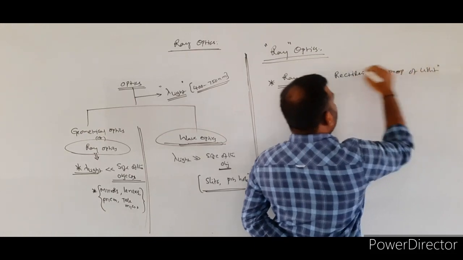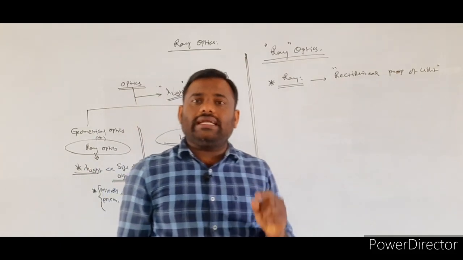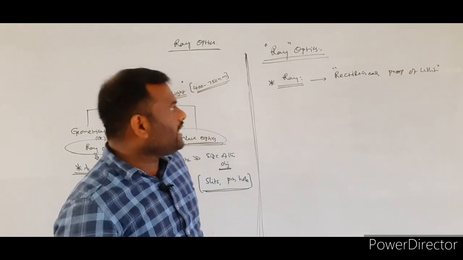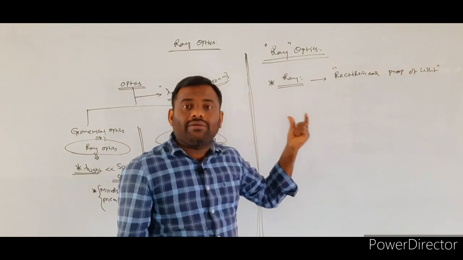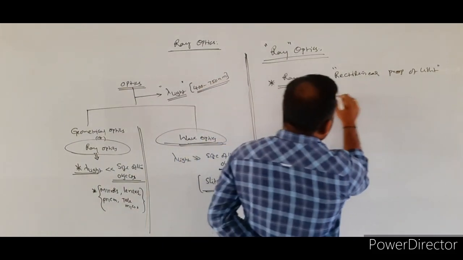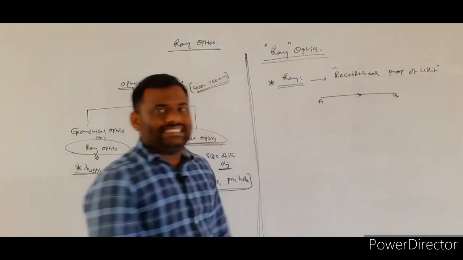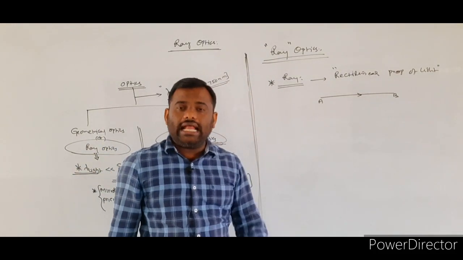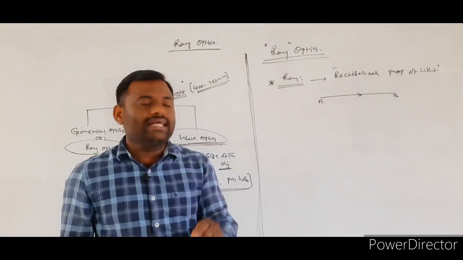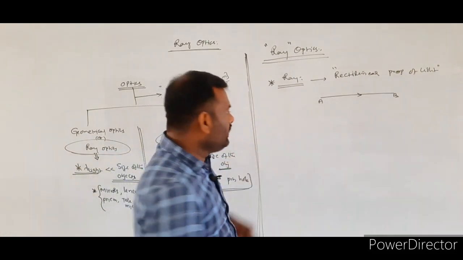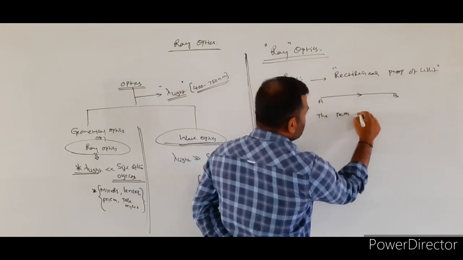What is rectilinear propagation of light? Whatever light ray you consider, that light ray must be traveling along a straight line. So how can we define the term ray? The path followed by the light is called the ray. So what is the definition of the ray? The path along which the light travels is called a ray.